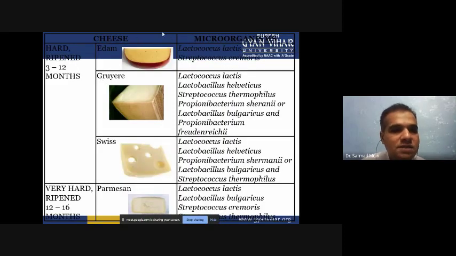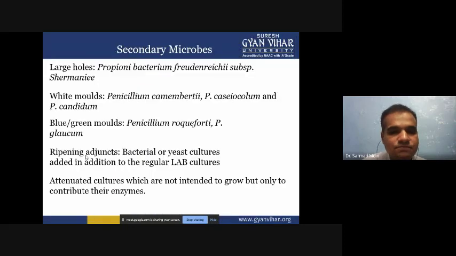Here 3 to 12 months cheese is there for Edam, Gruyere, and Swiss type of cheese, and very hard type of cheese requires 12 to 16 months, and an example is Parmesan type of cheese.